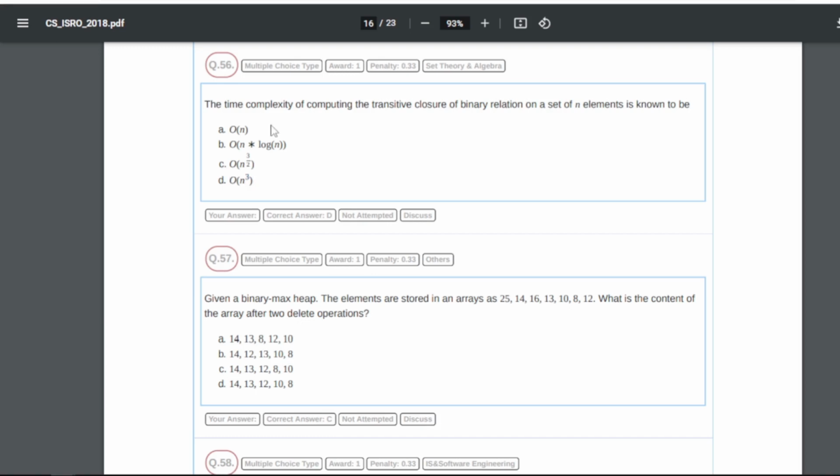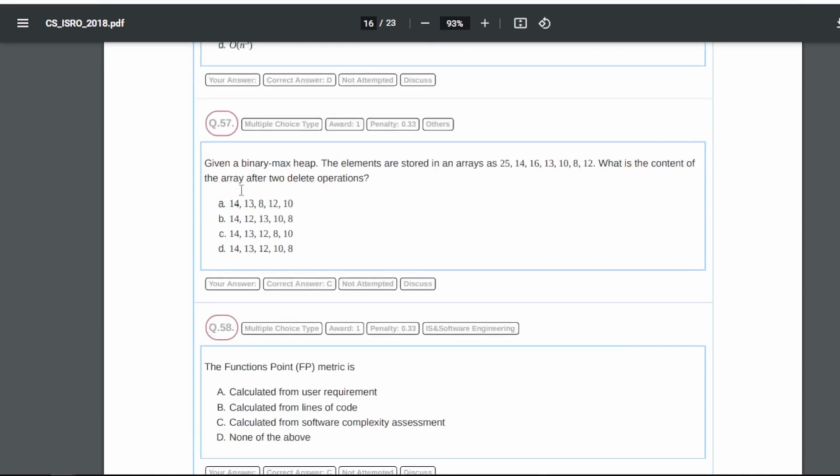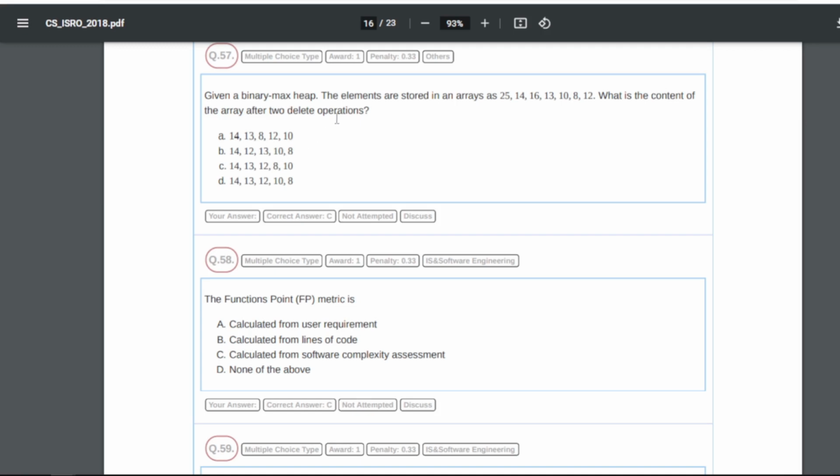Right? The complexity of computing the transitive closure of a binary relation on a set of n elements is known as order of n cube. 57 is, given a binary max heap, the elements are stored in an array as shown. What is the content of the array after two delete operations, right? So for 57 our answer will be C, that is 44, 13, 12, 8, 10.